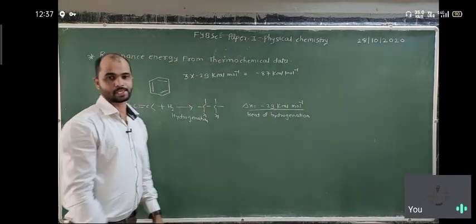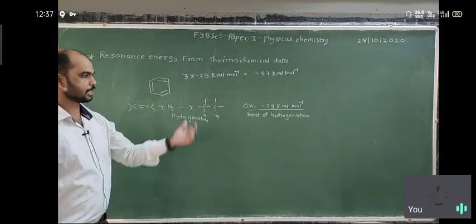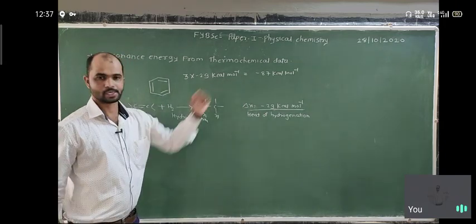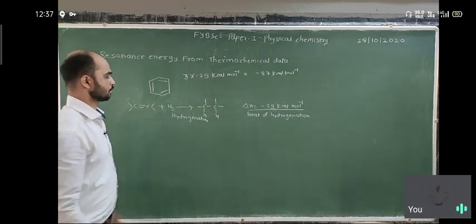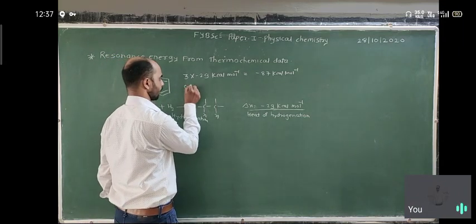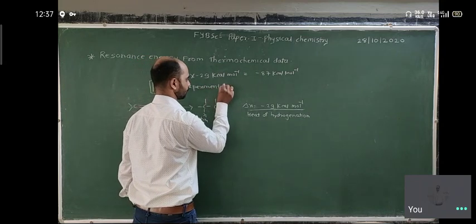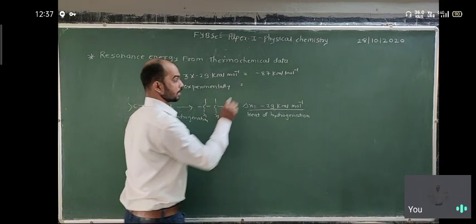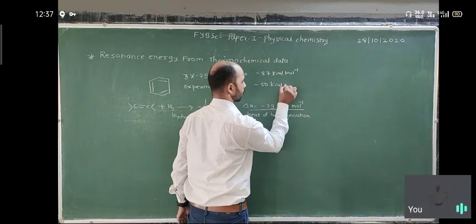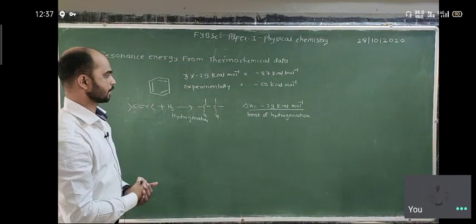This is the expectation according to the given data, because each double bond has a heat of hydrogenation of minus 29 kilocalorie. But actually, the experimentally measured value for benzene is near about minus 50 kilocalorie per mole.